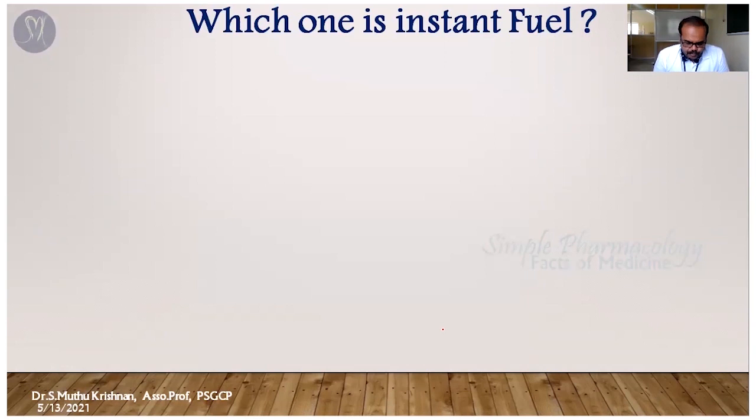Which one is the instant fuel? Normally we have studied that fat is a fuel reservoir, but in the last slide we discussed that glycogen is a basic fuel for the muscle and for energy utilization. So we have a question: which one acts as an instant fuel?